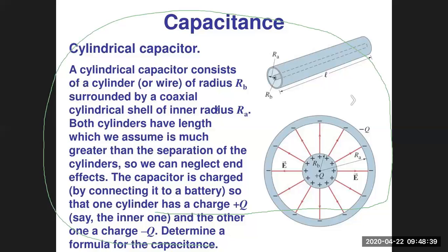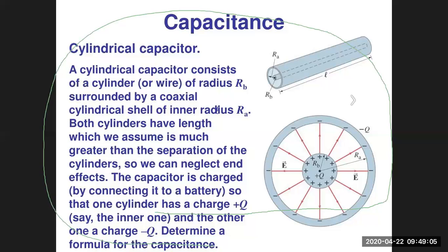So a cylindrical capacitor consists of a cylinder or a wire of radius Rb, and an outer cylinder of radius Ra. Both are arranged coaxially, and the space between the two cylinders is filled by a dielectric medium.